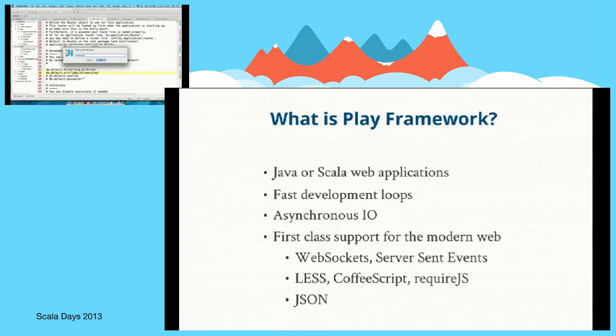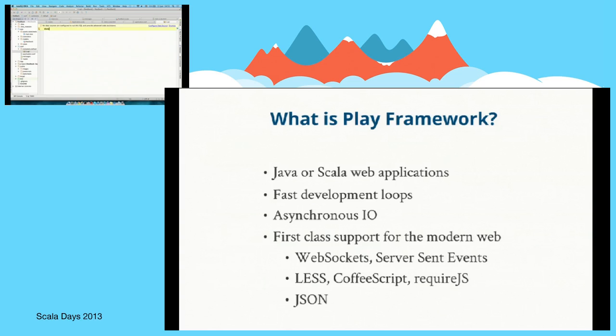So I'm going to create an evolution. And this defines the schema. So we can see here there's some ups, and these are the things that are run when the evolution gets applied. And so this is going to create a feedback table with an ID, username, feedback.